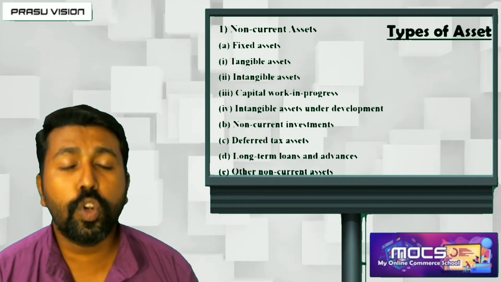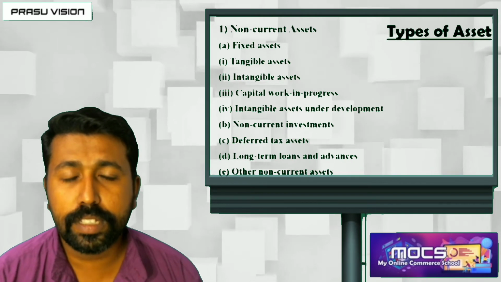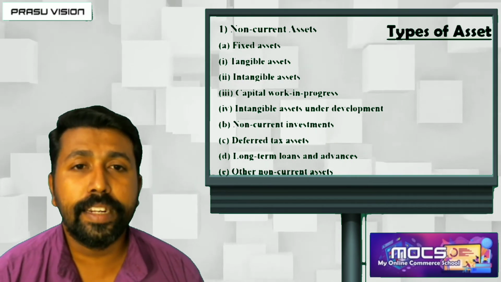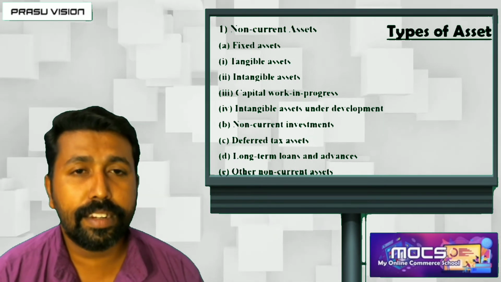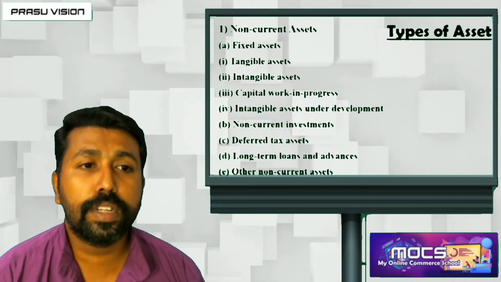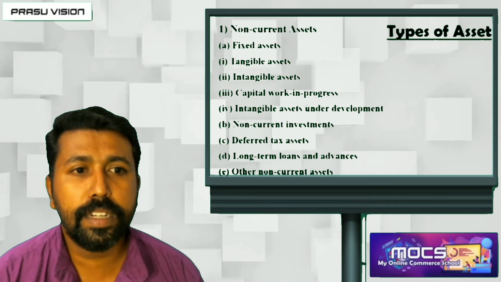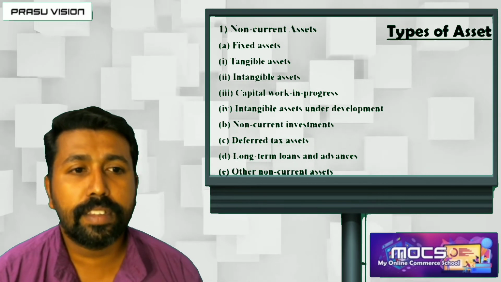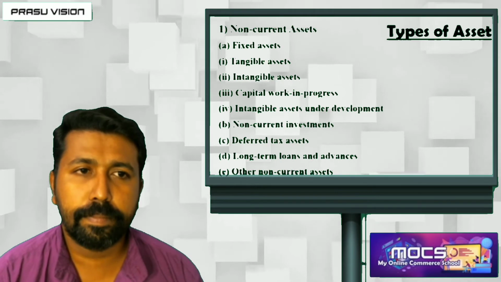My dear students, you know very well, non-current assets are those items which are used for a long period in the organization. Non-current asset include fixed asset, tangible asset, intangible asset, capital work in progress, intangible asset under construction, non-current investment, deferred tax assets, long-term loans and advances, other non-current assets.